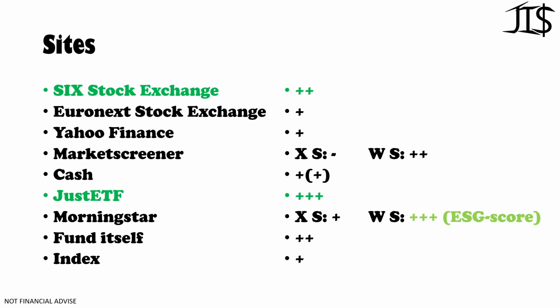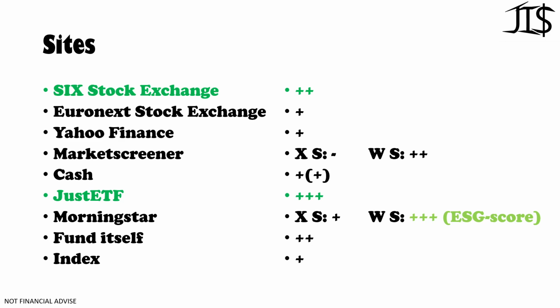When an ETF says it's ESG in its title, it doesn't always mean that it has a great ESG score. It just means that it has a slightly better ESG score than all the other ETFs that invest in the same index circle. So they just choose the better companies, but not the best companies.